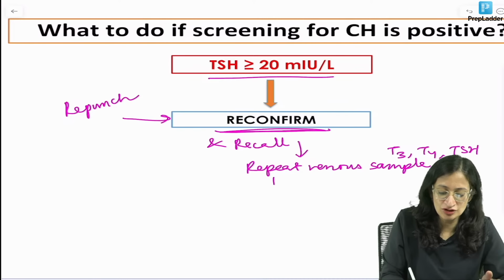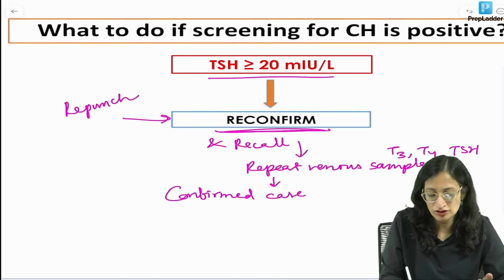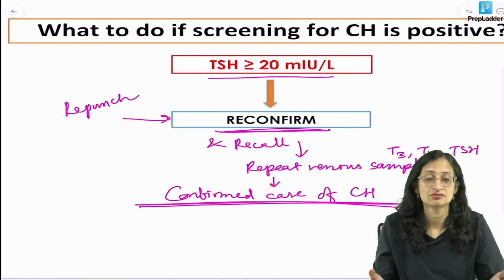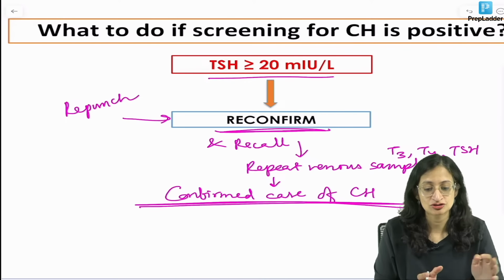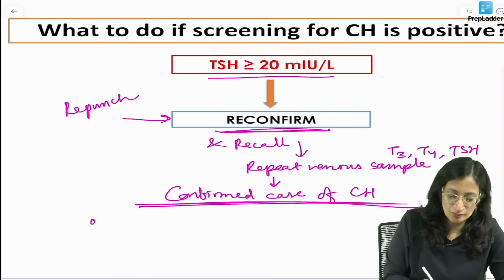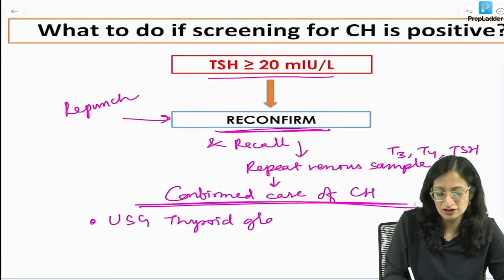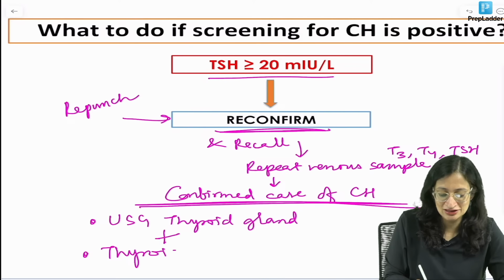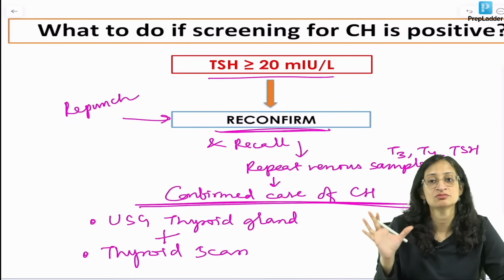Once you confirm that it is a confirmed case of congenital hypothyroidism, then what do we do? We have to find out the etiology, because only then can we decide whether it is permanent or temporary congenital hypothyroidism. How do you know the etiology? Very good, I can see Yatinder answering. You must do a USG thyroid gland to see whether the thyroid gland is present and structurally normal or not, plus a thyroid scan, the radionuclide scan, to know whether any dyshormonogenesis is there or not. So all these must be done.